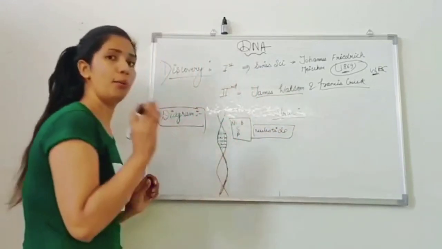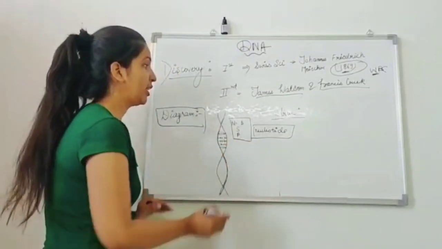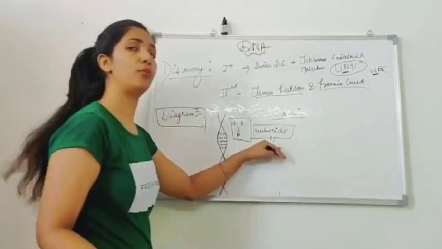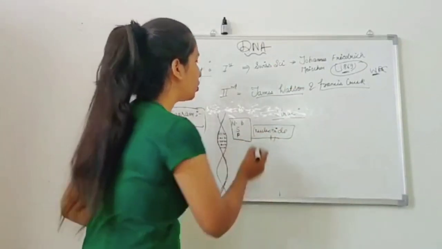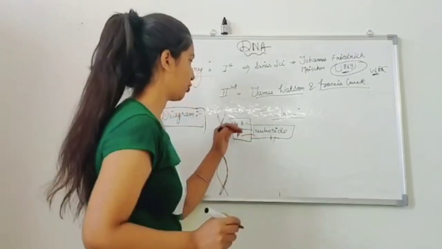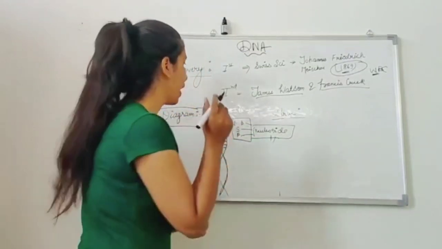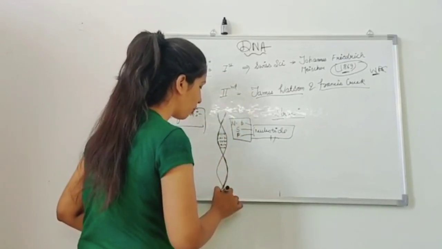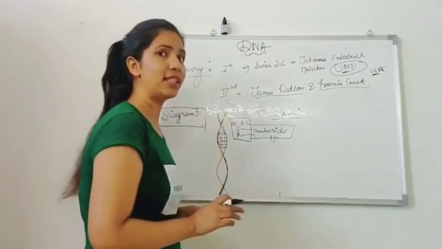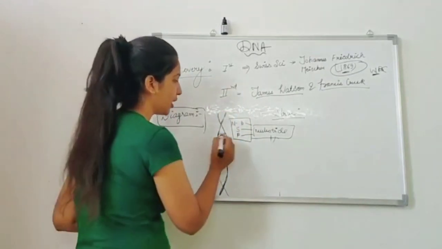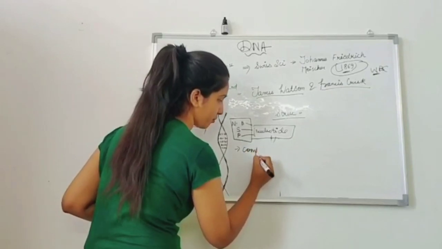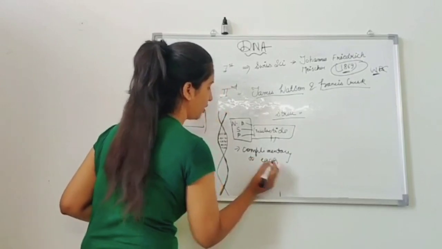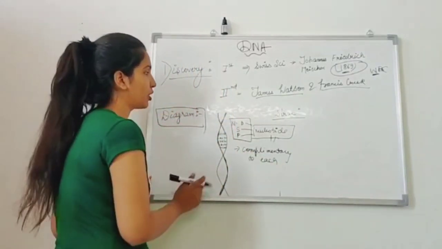Nucleotide is the basic building block of the DNA. These nucleotides arrange together to form a long strand of the DNA. And nucleotide is comprised of these three things: the nitrogenous base, sugar and the phosphate. And these are the two DNA helical strands which are running to each other in an opposite direction. I will tell you why they are in the opposite direction. They are complementary to each other.